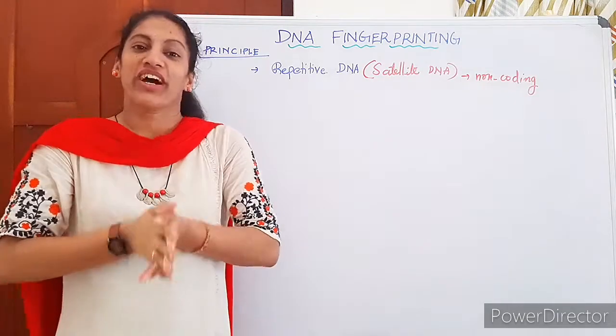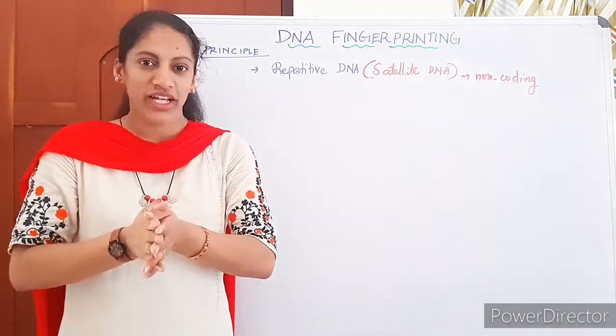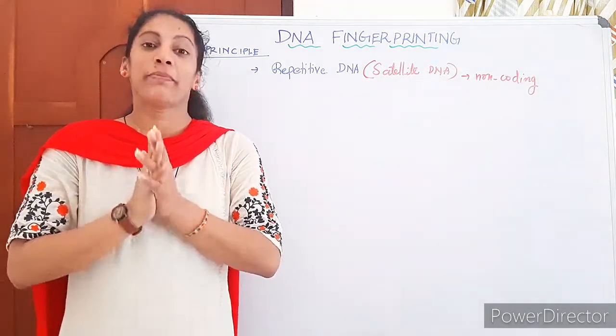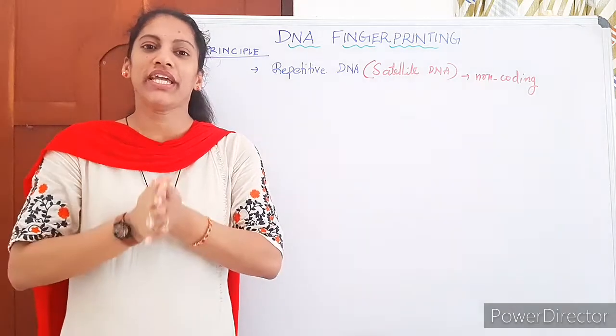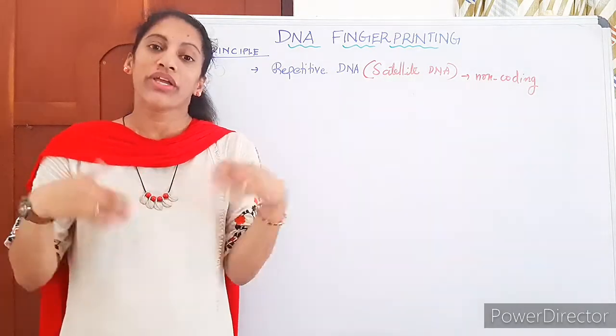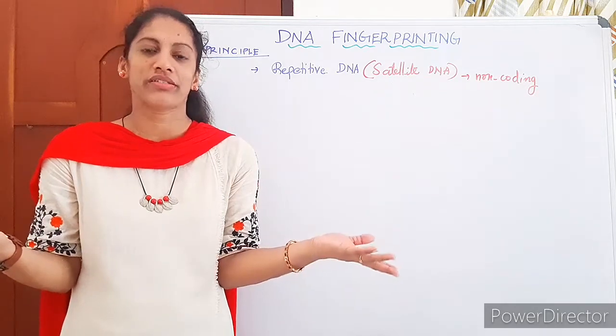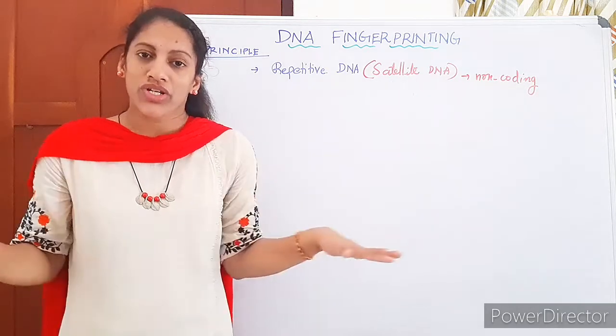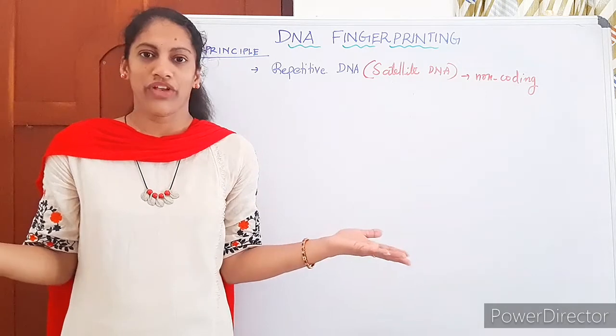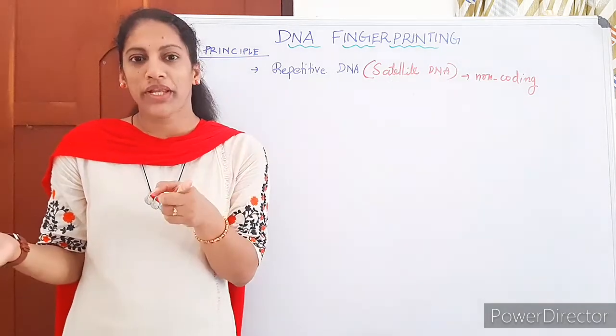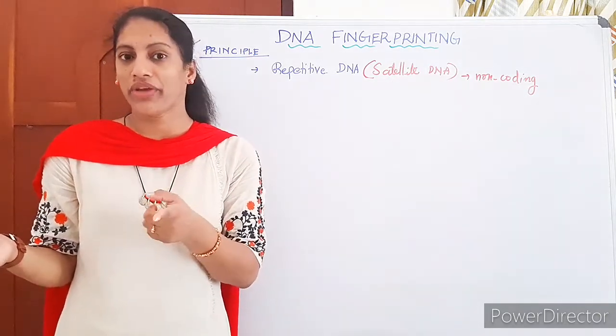We are discussing the principle of the DNA test. The principle is nothing but DNA polymorphism. How can we test DNA? Because DNA shows differences. If DNA does not show any differences, we cannot test it. So what is the principle behind the DNA test or DNA fingerprinting?